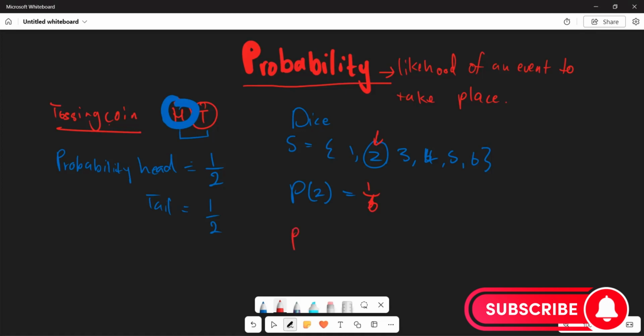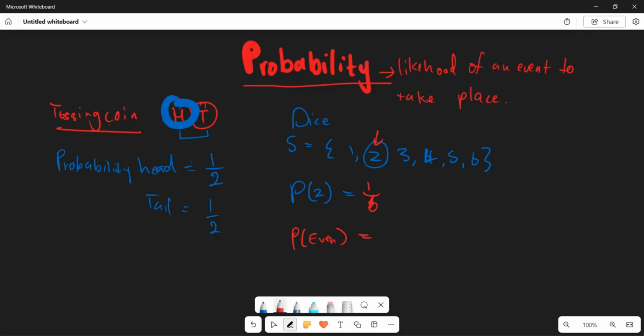Similarly, if we ask what is the probability of you getting an even number? How many even numbers are you going to have here? You're having 2, you're having 4, you're having 6. This is 1, this is 2, this is 3. So you're having 3 even numbers. This is therefore 3 out of 6 numbers, and this can be further simplified as 1 out of 2.